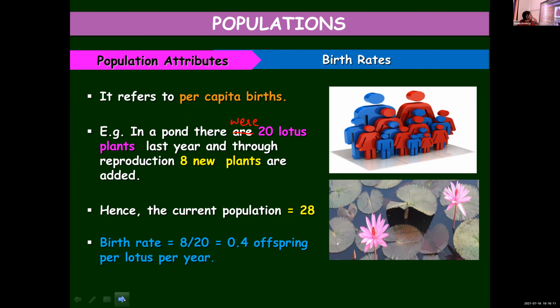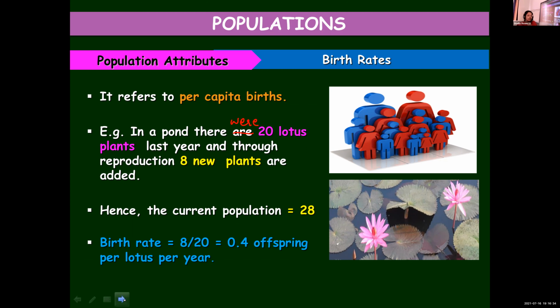I'll repeat again. The first population attribute is birth rate. Birth rate is per capita births. That means per person or per individual births. And here the example is of lotus plants. Last year, 20 lotus plants were there and 8 were added this year. And presently the population will be 28, both added together.